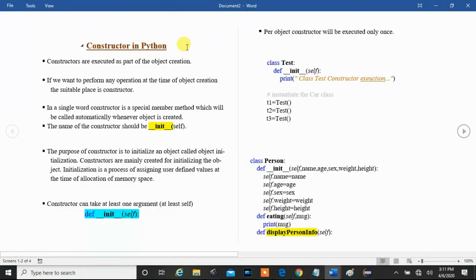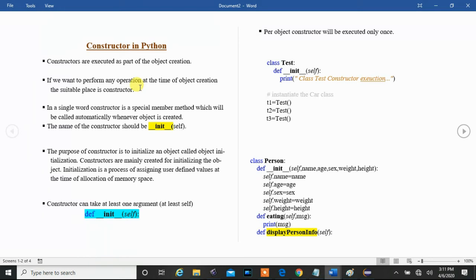Now read all these points. Constructors are executed as part of object creation. It means a constructor will be executed whenever an object of a class is created. Another point: if you want to perform any operation at the time of object creation, the suitable place is a constructor.